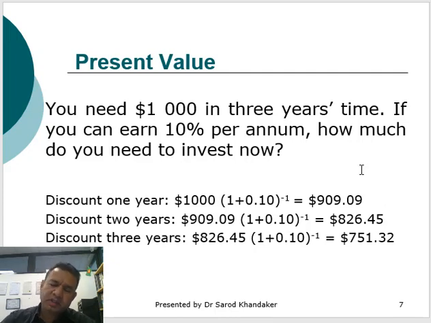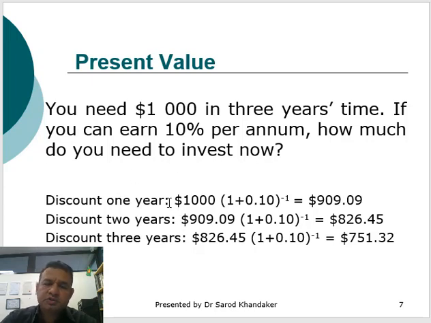So we understand the concept of future value, and we also understand the concept of present value. Say for example, you need $1,000 in 3 years' time. If you can earn 10% per annum, how much do you need to invest now? So in this question, you will be looking for $1,000 in 3 years' time.